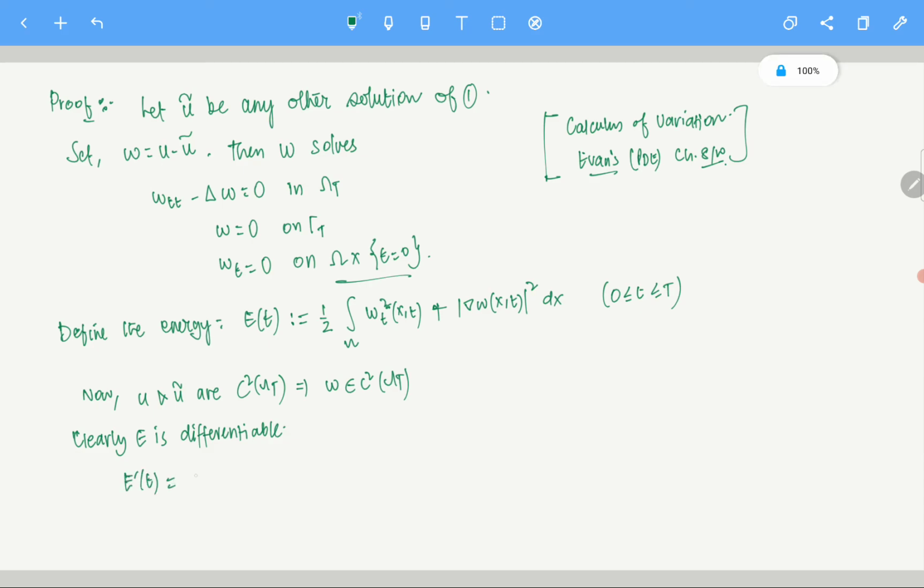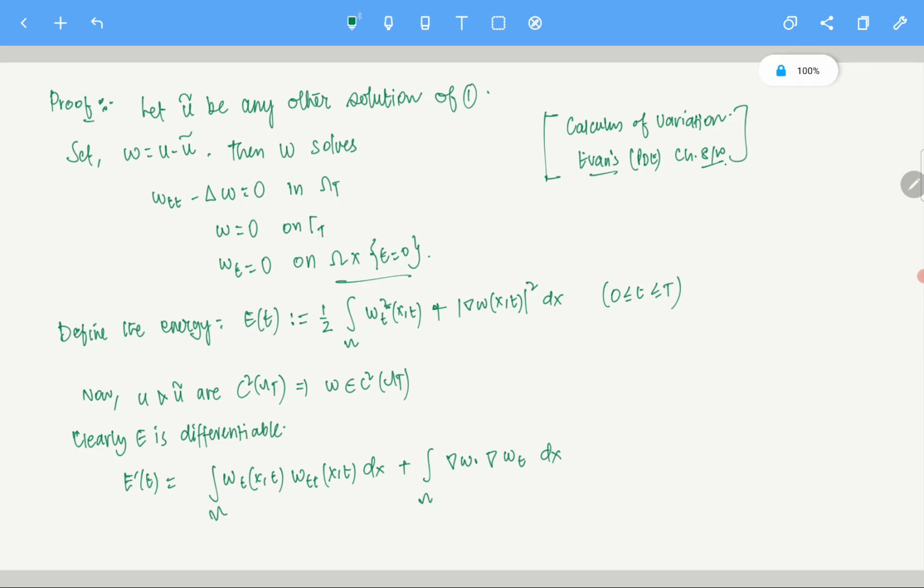And what is the derivative? E prime of t is given by, taking the derivative inside, the integral of 2 wt of x,t times the derivative of wt with respect to t, that is wtt of x,t, dx, plus, since the 2 and half cancel out, the integral over omega of gradient w dot gradient wt dx. Because of continuity, I can take the derivative inside, so it becomes gradient of wt.